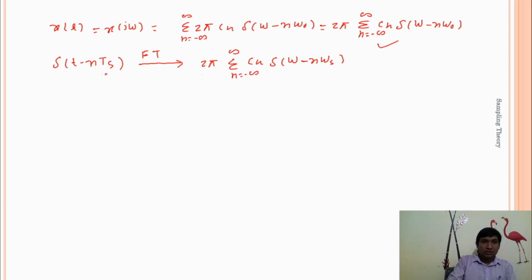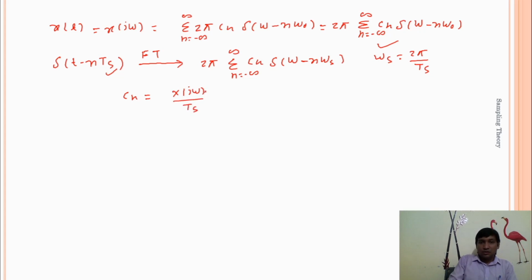Because here I am using Ts. It means ωs is equal to 2π divided by Ts. Sorry, Cn is basically the Fourier transform of the periodic signal for one cycle divided by Ts.